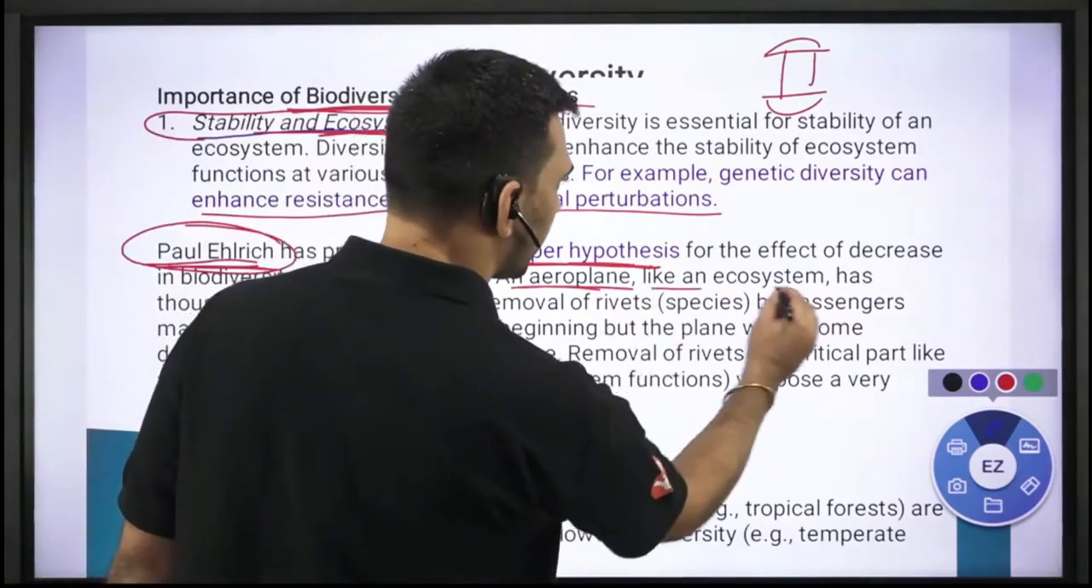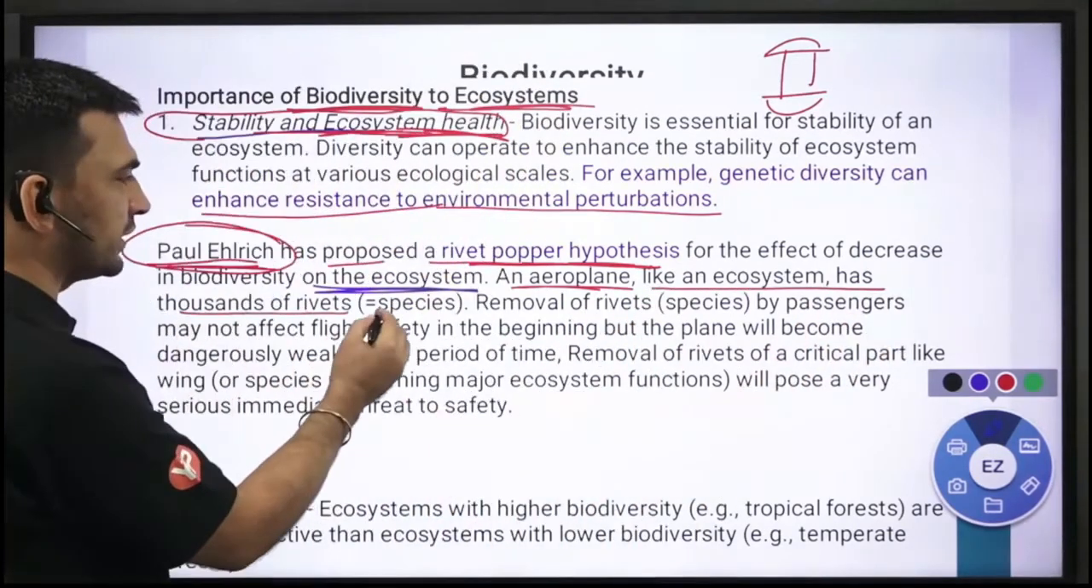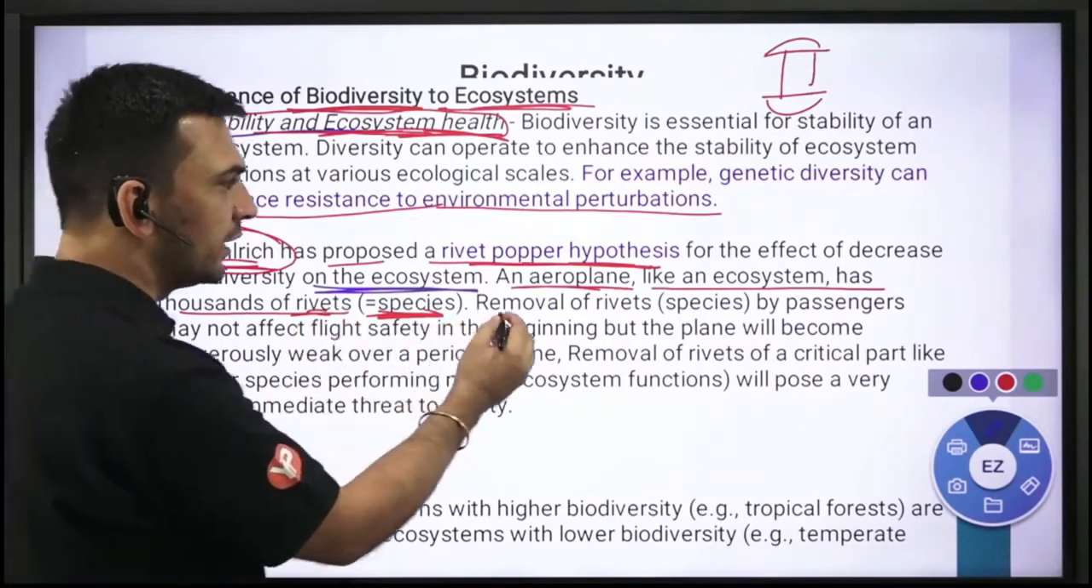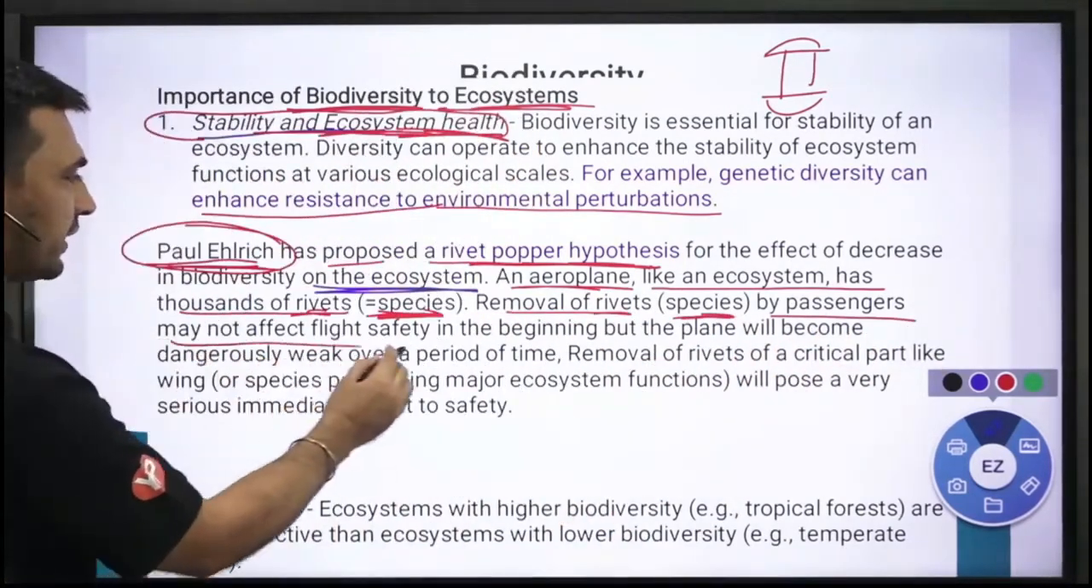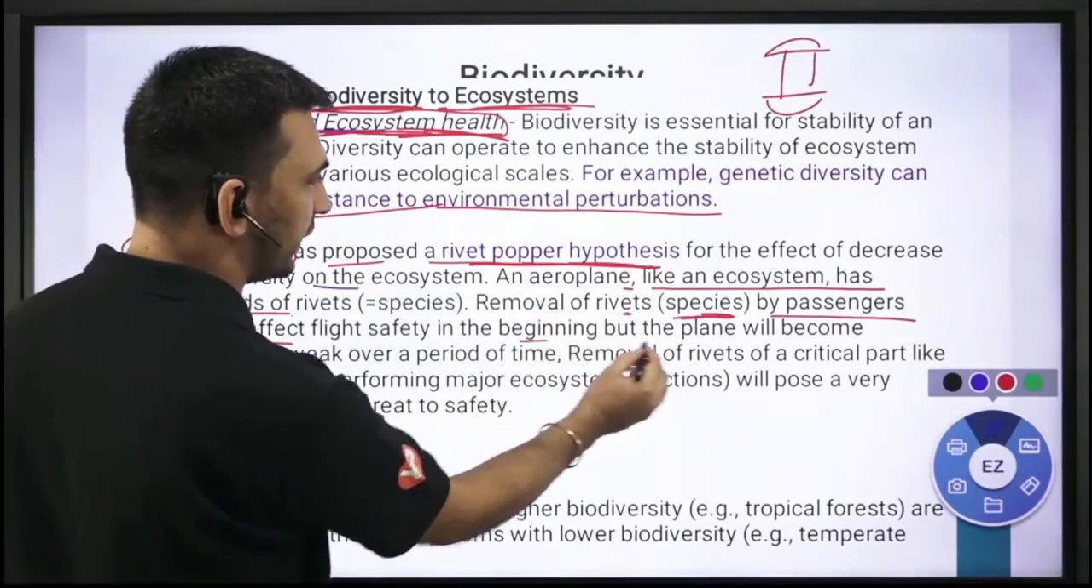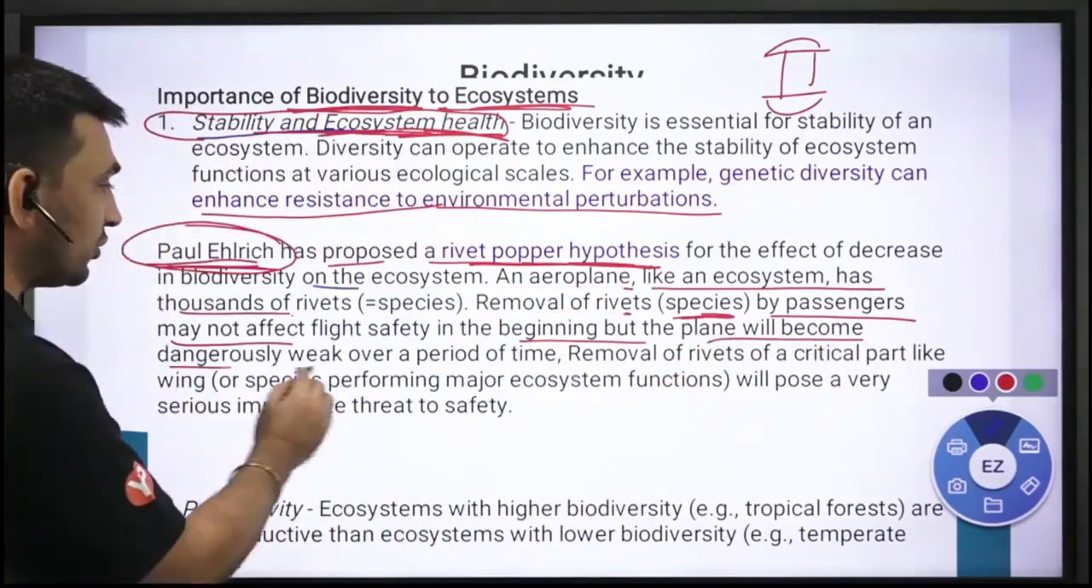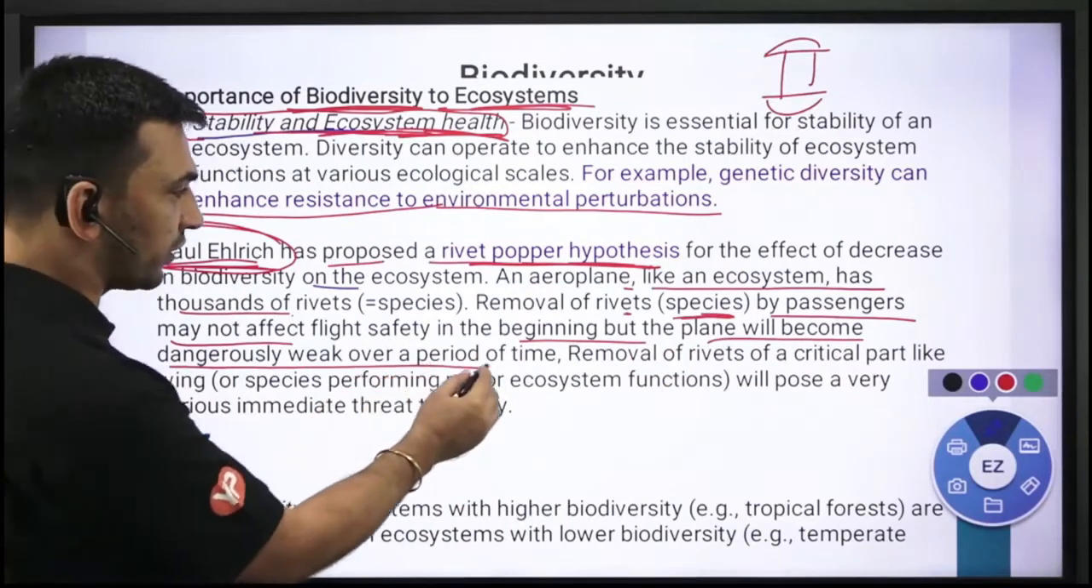An aeroplane, like an ecosystem, has thousands of rivets. Rivets को compare किया species के साथ. Removal of rivets, species, by passengers may not affect the flight safety in the beginning, but the plane will become dangerously weak over a period of time.